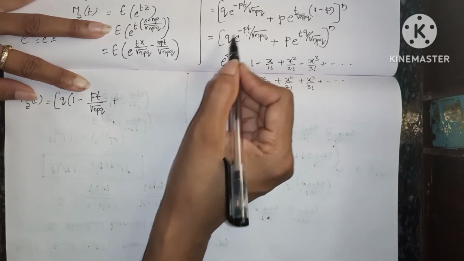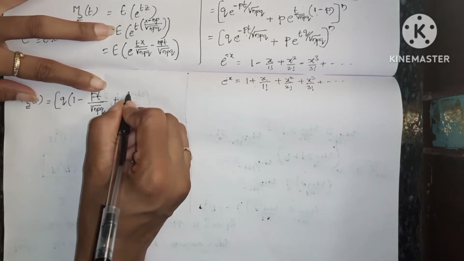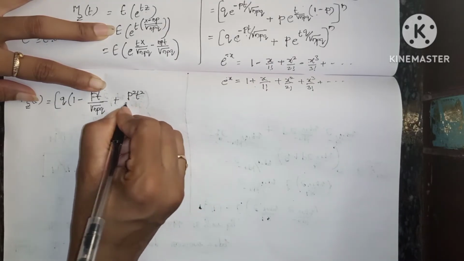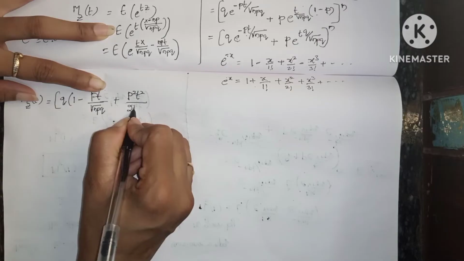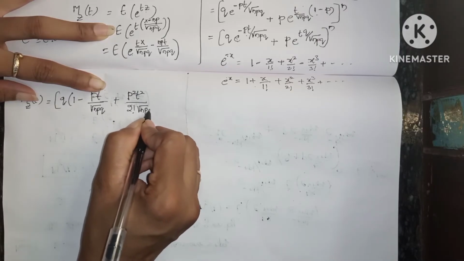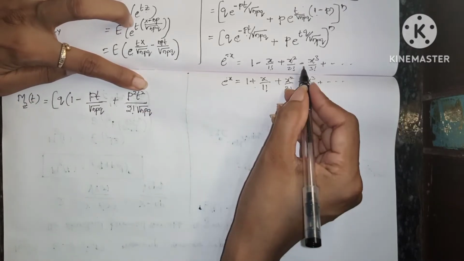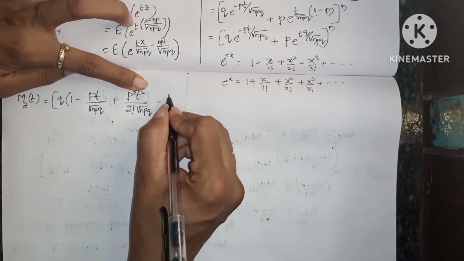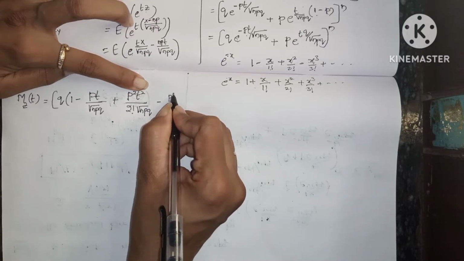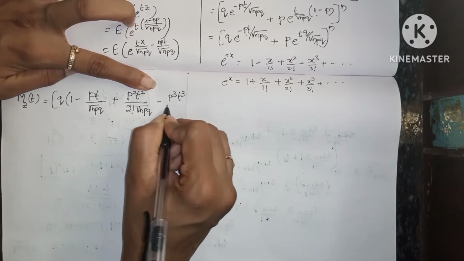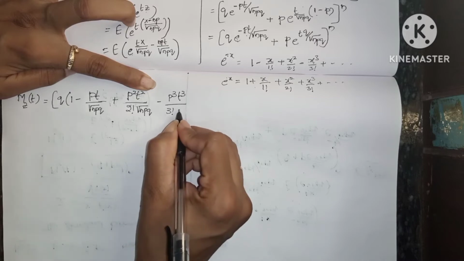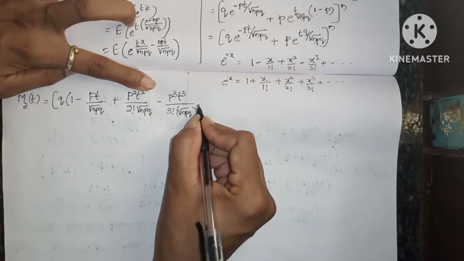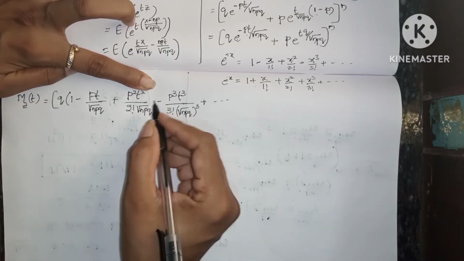Again x square, in the sense pt whole square, that means p square t square by 2 factorial into square root of npq whole square. Again minus x cube, in the sense p cube t cube by 3 factorial into square root of npq whole cube, plus and so on.